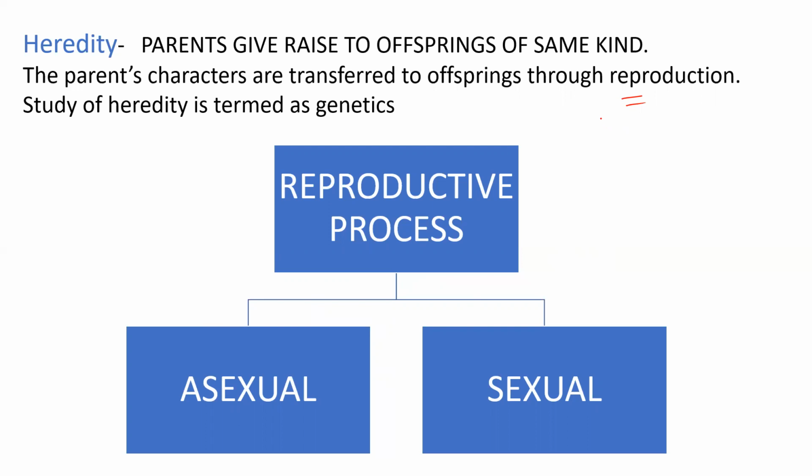So this is heredity, but the traits or characteristics can be either inherited or acquired. Normally these inherited characteristics are controlled by genetic material called DNA, which is inside the chromosomes. This inheritance is transferred from one generation to another.